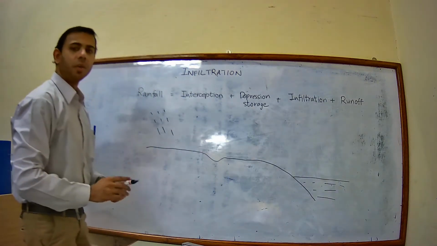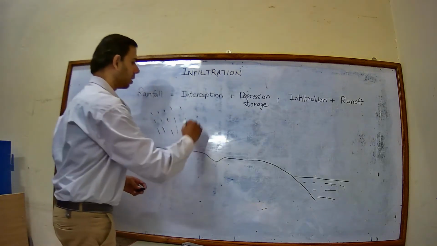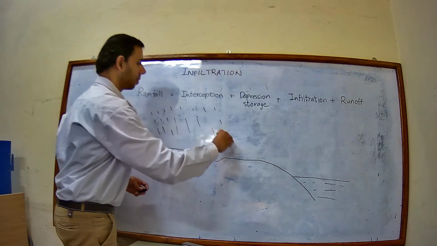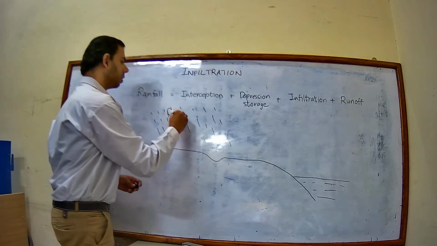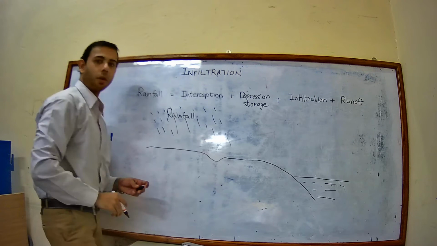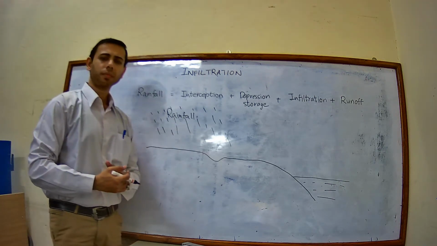Fine. Now when rainfall occurs on this land surface, what will happen? This is rainfall, or you can say this is the precipitation.